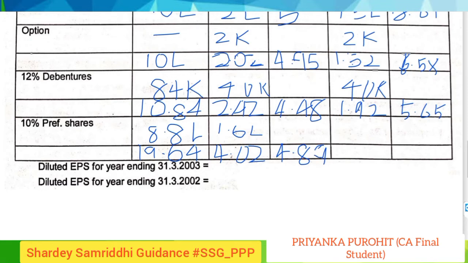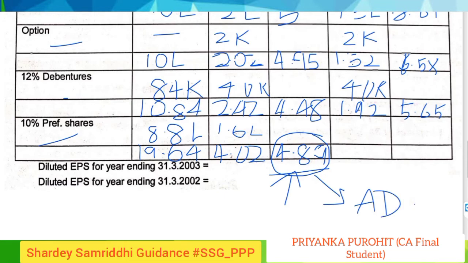As you can see here, the EPS is increasing in this case. Due to debentures and options, the EPS was reducing, but due to preference shares, the EPS for the current year, that is 2017, is increasing. So this will be considered anti-dilutive.